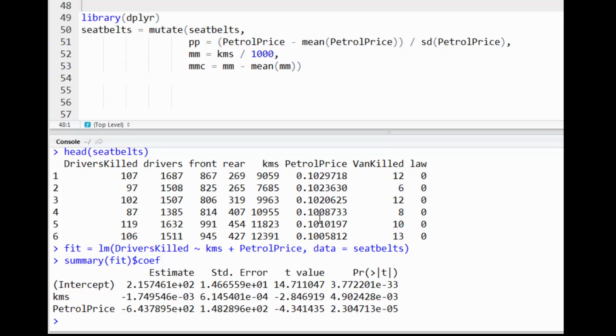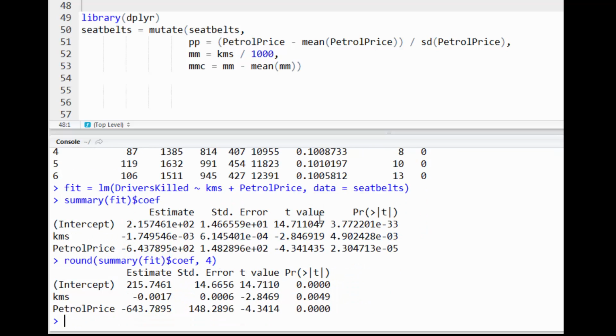The other thing we're seeing is that the numbers are a little off, and that's because the intercept is at 10 squared order of magnitude, whereas the kilometers one is 10 to the minus 3, and the petrol price is 10 to the second. So if we round our coefficients, we can see the numbers a little bit more clearly, but it still would be nice to interpret these numbers a little bit better.